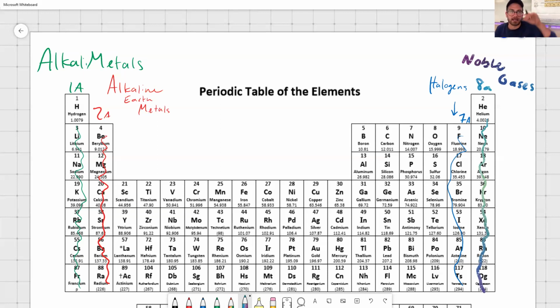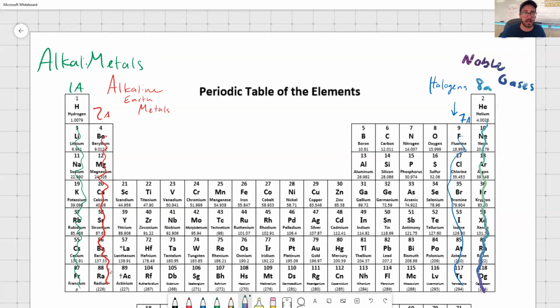Those noble gases are the pinnacle, or the idea that all atoms are trying to be like. What do I mean by that? Well, how many valence electrons do noble gases have? They have 8 valence electrons. What you're going to learn later today is 8 is the desired number of valence electrons for most every atom, and we'll talk about why. So noble gases are your primo, your prime, your cream of the crop.